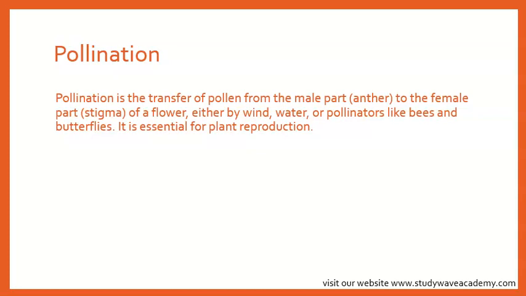A sperm from the pollen joins with an egg in the ovules. Do you understand? The fertilized egg becomes a seed, and then the ovary develops into a fruit. The seed contains a mix of genetic information from both the flower's male and female parts.